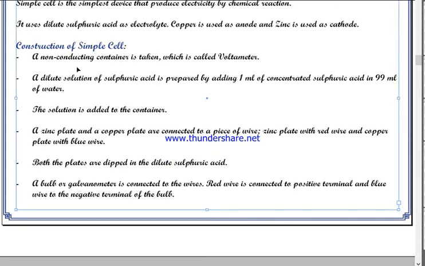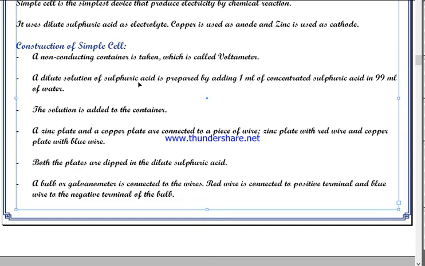Construction of simple cell. A non-conducting container is taken, which is called voltmeter. Non-conducting means it must be made up of insulator. A dilute solution of sulfuric acid is prepared by adding 1 ml of concentrated sulfuric acid in 99 ml of water. Dilute means weakened, which has been pacified by adding water. Otherwise, sulfuric acid is very detrimental. It is very hot. Even though you do not heat it up, it is very hot. If you happen to touch sulfuric acid with your skin, it will cause burning pain. It will burn your skin.